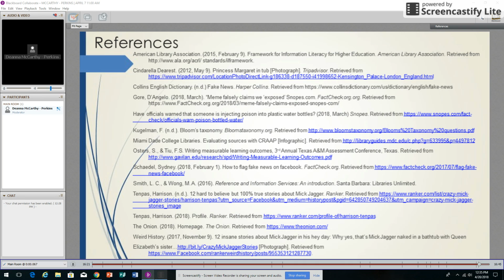And then finally the references, and you'll be able to find everything that we discussed in this instruction session here and throughout the PowerPoint.